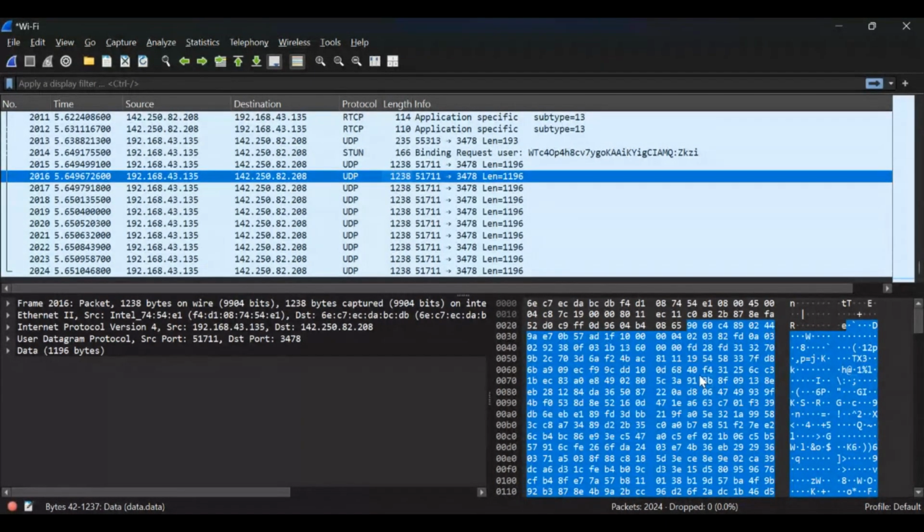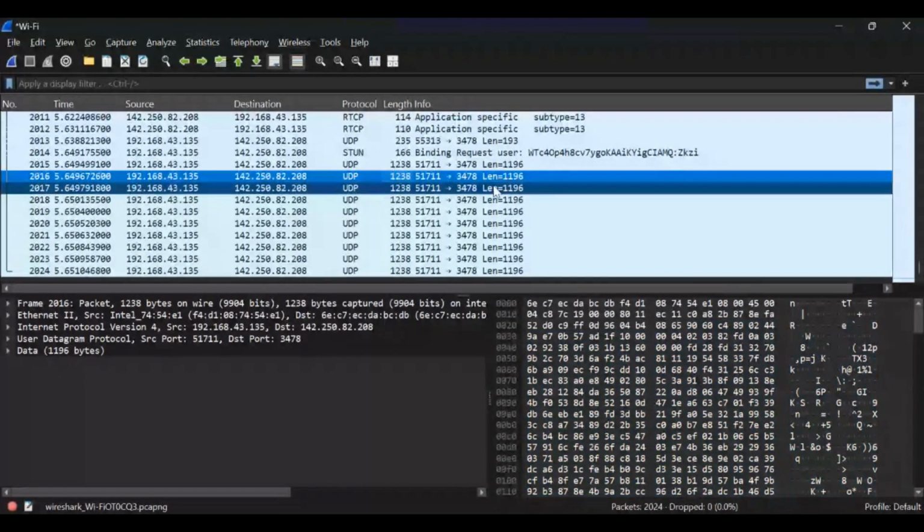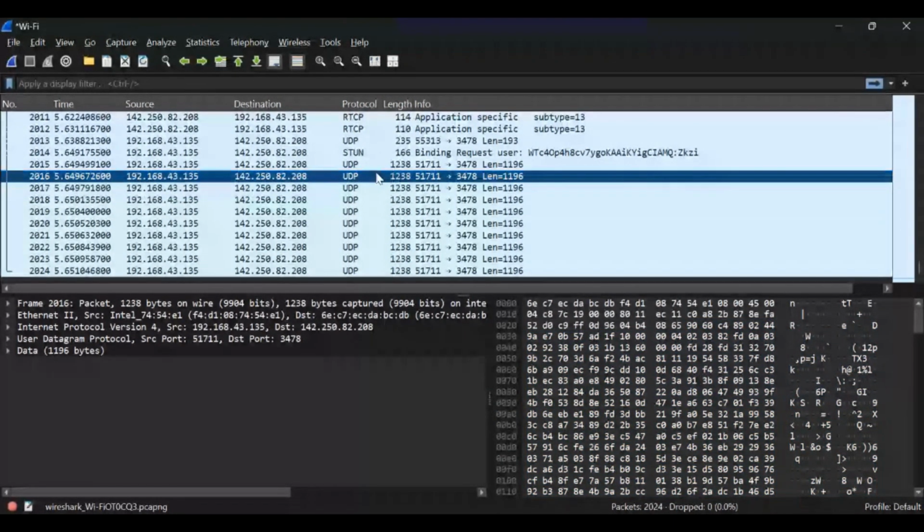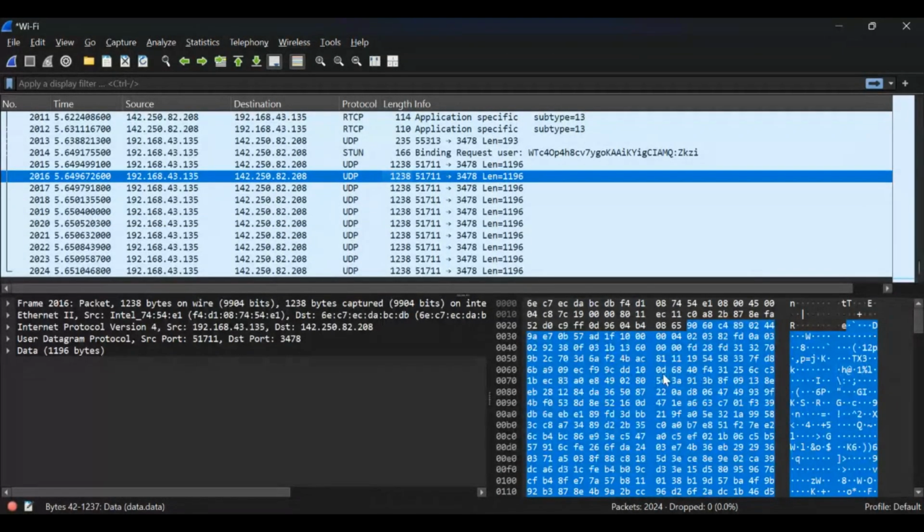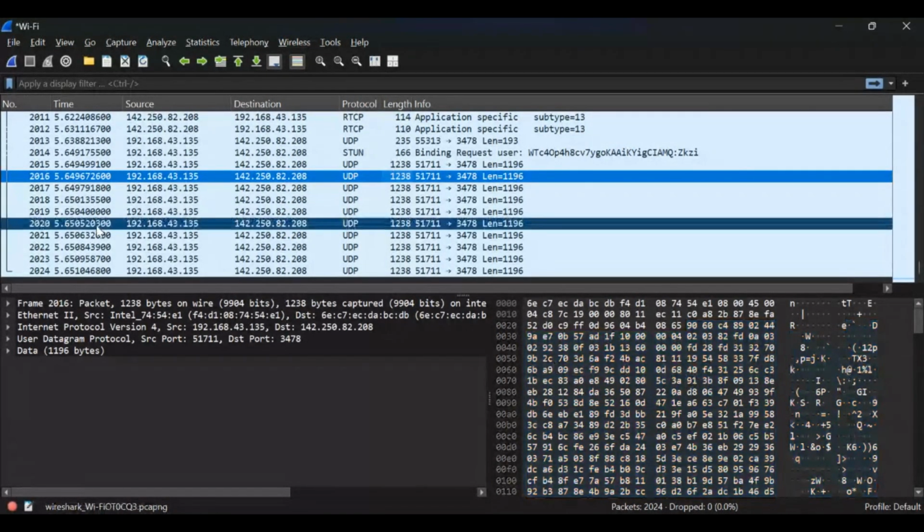Of course, you cannot decrypt this data because it's actually encrypted. The data that was captured on this particular packet, these are the data in bytes and maybe in bits. So these are the data.